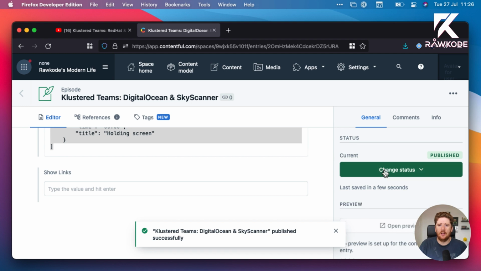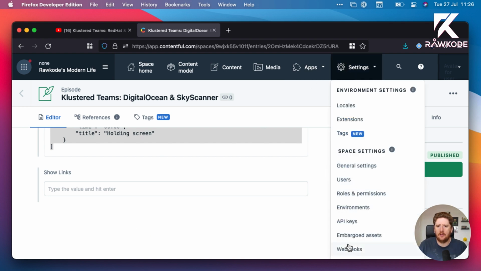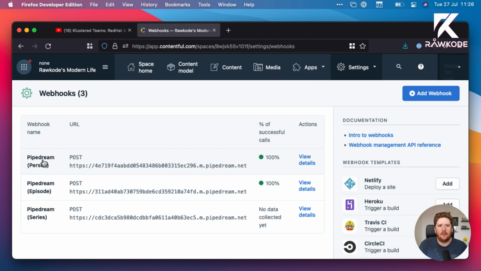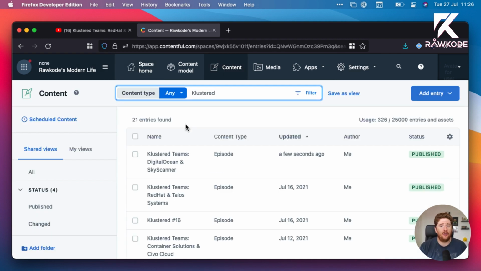And now we hit publish. Now what's happening behind the scenes is that Contentful is configured with a webhook configuration. And you'll see that whenever I update a series, an episode, or a guest, it triggers a function on pipedream.net. Pipedream is then reaching out to YouTube, checking to see if that YouTube ID exists. If it doesn't, it goes and creates a video. It then checks to see if an image exists. If it doesn't, it generates an image. Once it has all of those missing components, it updates the description and publishes the entire thing.